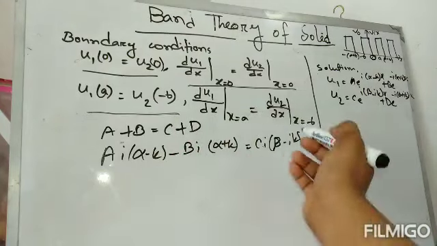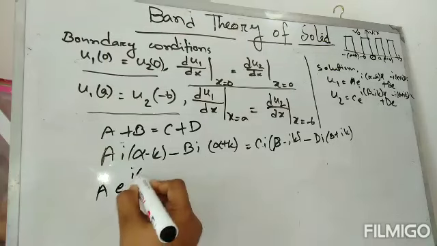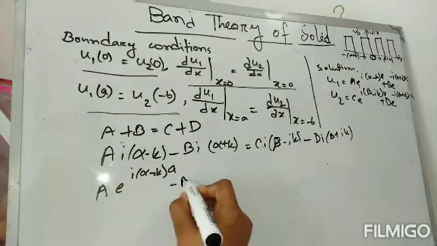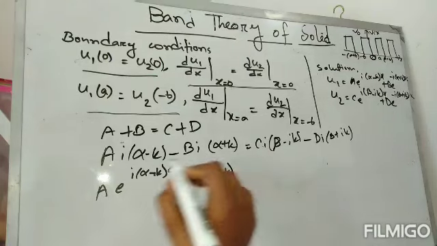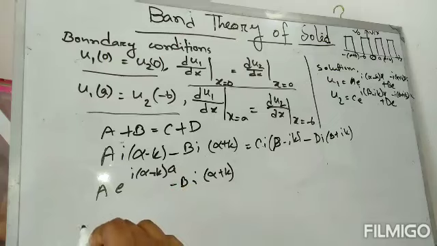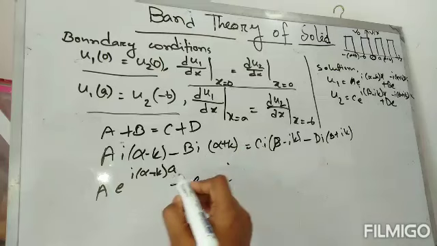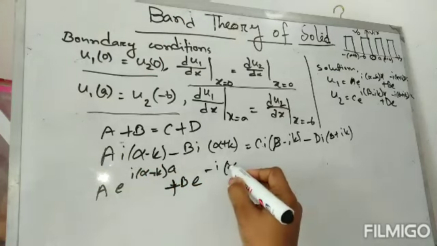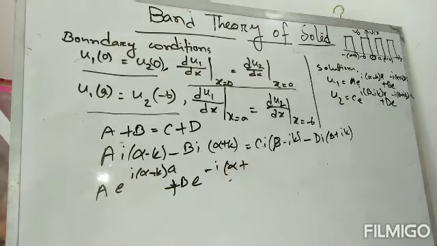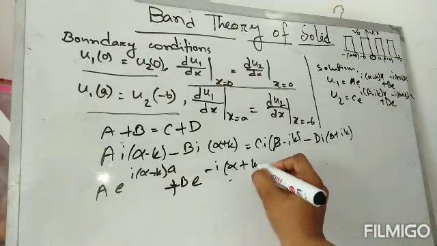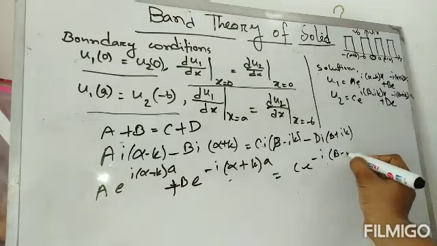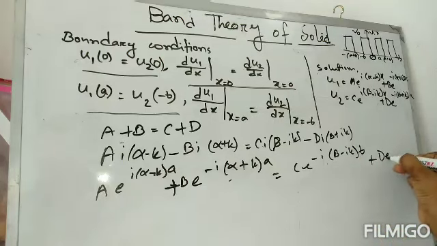For the third boundary condition, the equation will be a exp[i(α-k)a], because x is a, plus b exp[-i(α+k)a] equals c exp[-i(β-k)b] plus d exp[i(β+k)b].